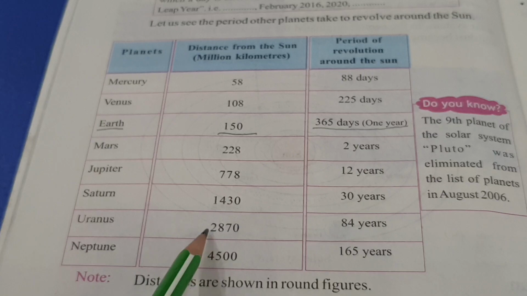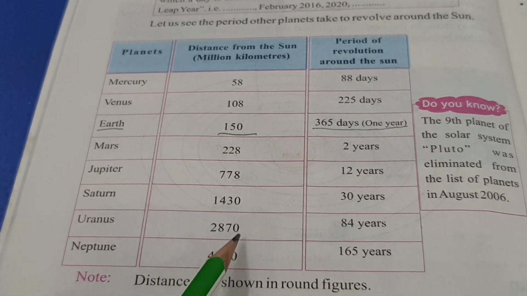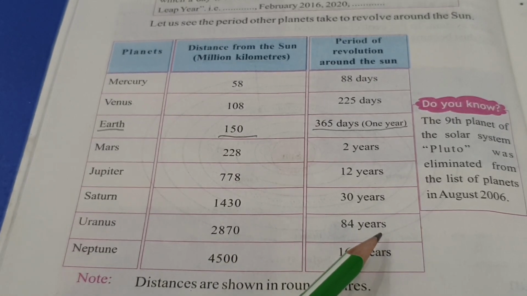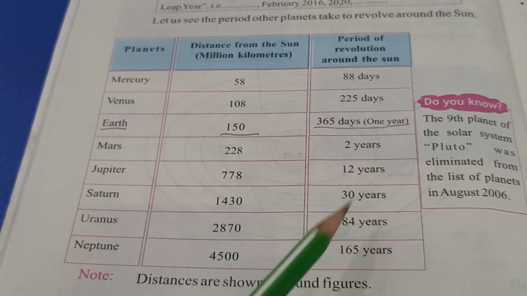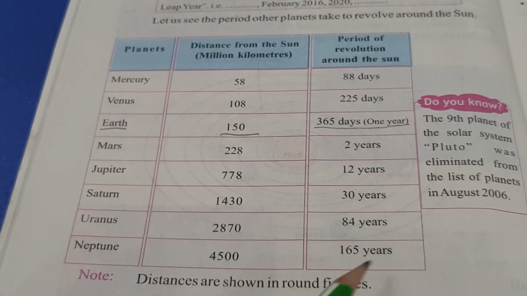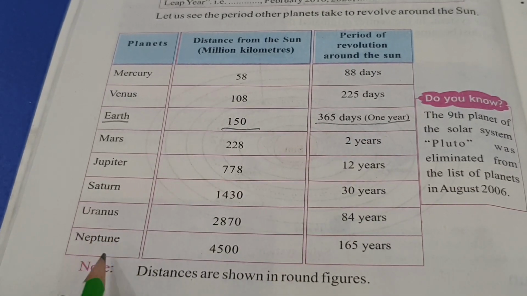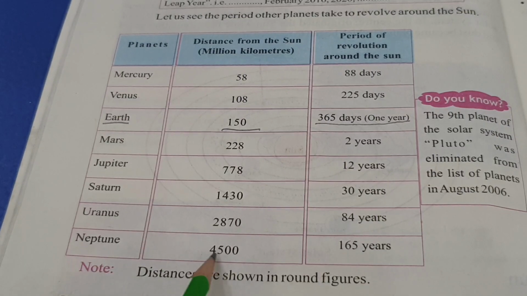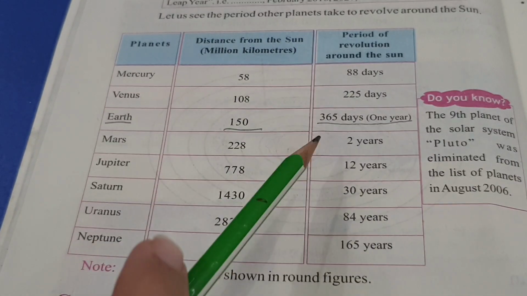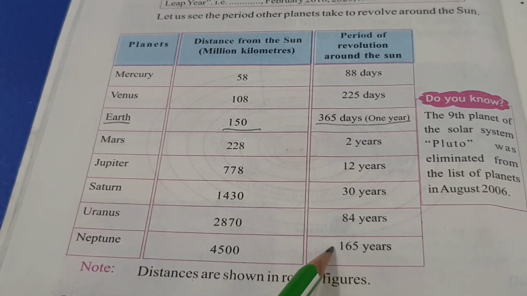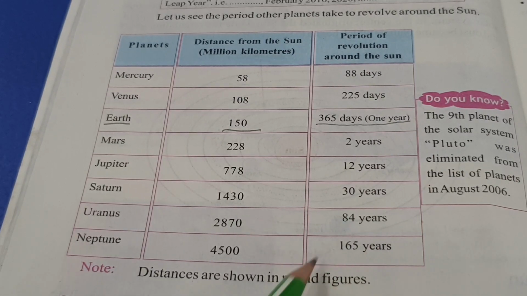Uranus is 2870 million kilometers away from the sun, and it takes 84 years. You can imagine 84 years to complete one circle around the sun, which we can do in 365 days. Next we have Neptune. Neptune is 4500 million kilometers away from the sun, and the period of revolution around the sun is 165 years. It's such a long period.